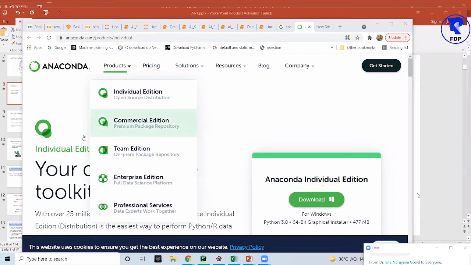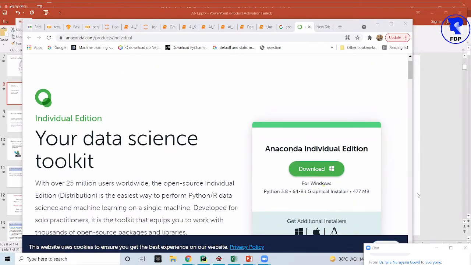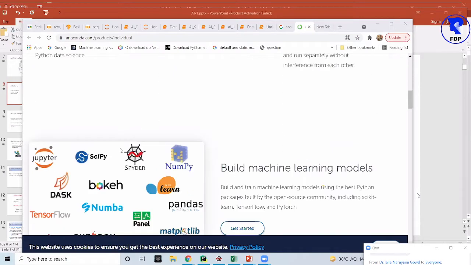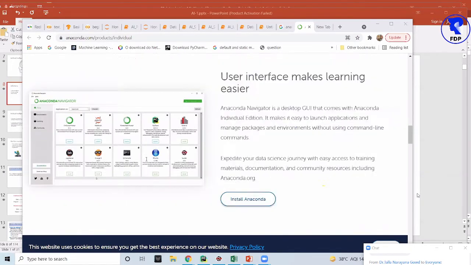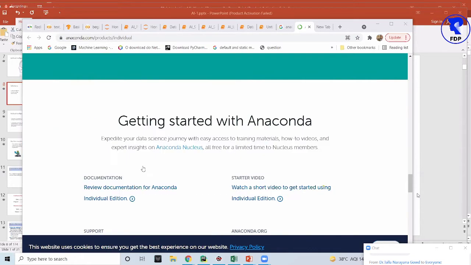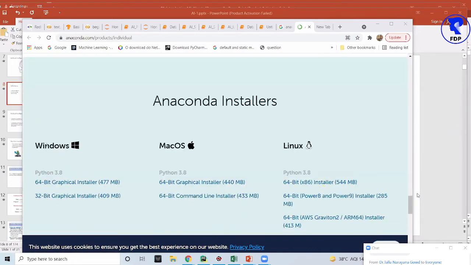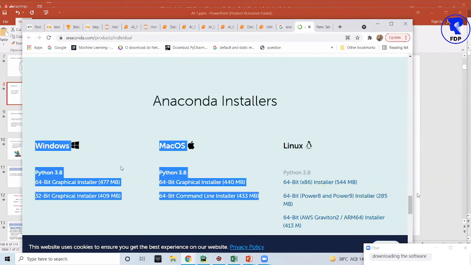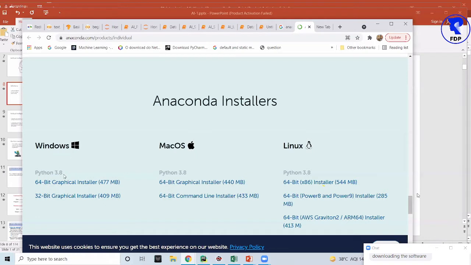If you open this page, you'll get this kind of thing. Your data science toolkit will open. You have to scroll down to the bottom, and there'll be options like Windows, Mac, and Linux. According to your operating system, we have the download version. If you have a 64-bit operating system in your laptop, then download this one. If you have a 32-bit architecture-based operating system, then download the second one. But maximum laptops nowadays come with 64-bit.